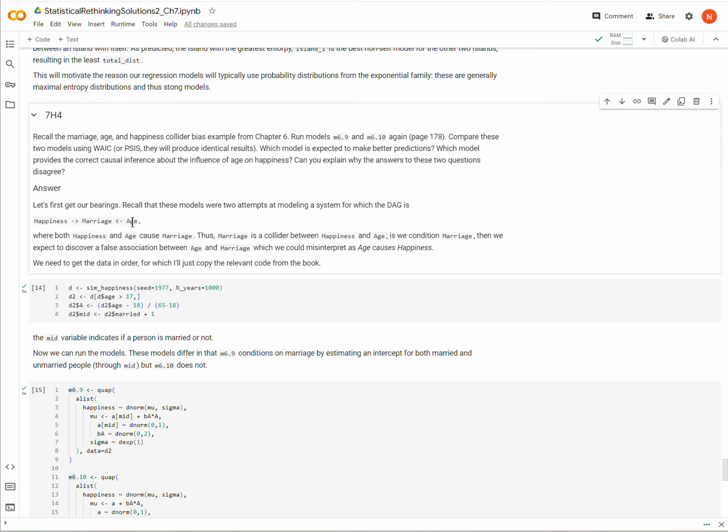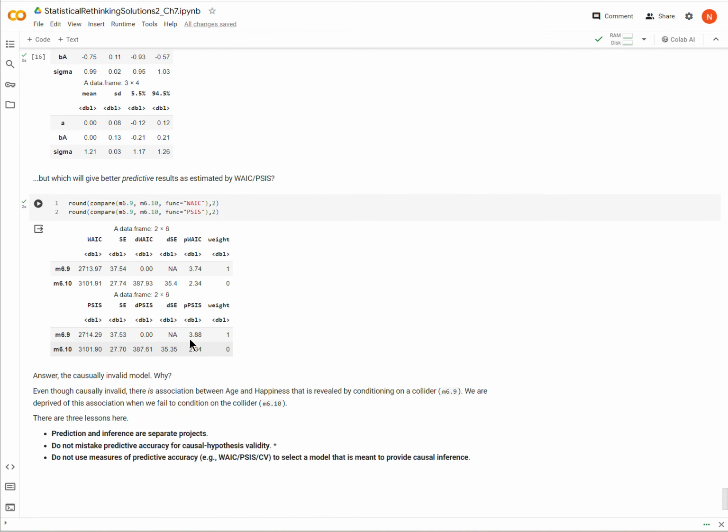So when we model without conditioning on marriage, even though it's allowing us to make the correct causal inference, if our goal was prediction, we are depriving ourselves of the information that is contained when we do condition on marriage. Therefore, it's not surprising that the causally invalid model in this case provides better predictive ability than the causally valid model.